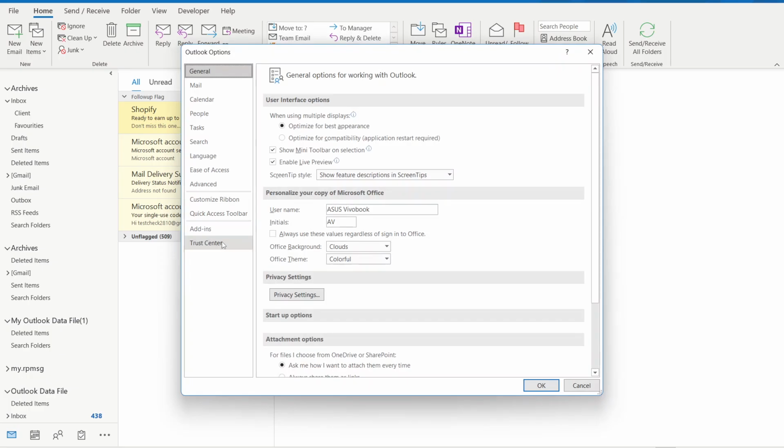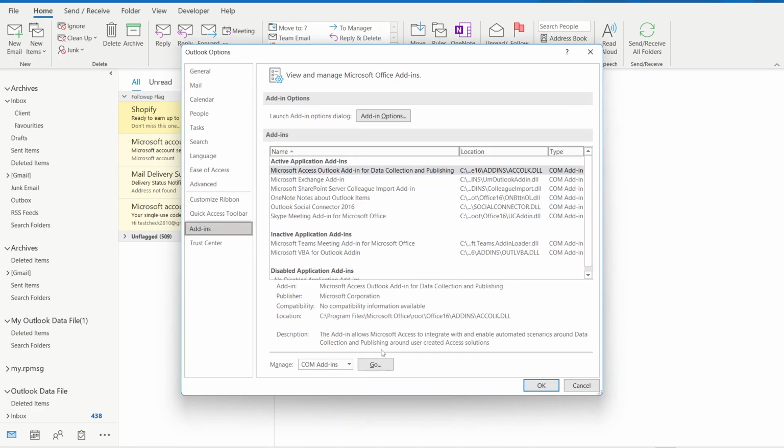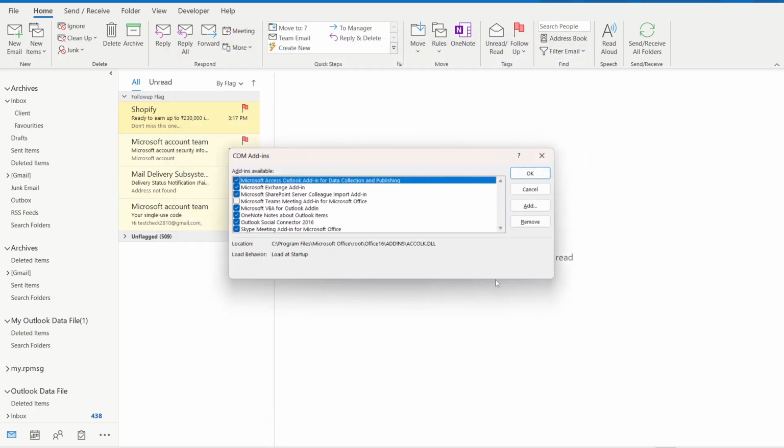By following these steps, you should be able to resolve most issues related to Outlook being disconnected. If problems persist, consider reaching out to support for more advanced troubleshooting.